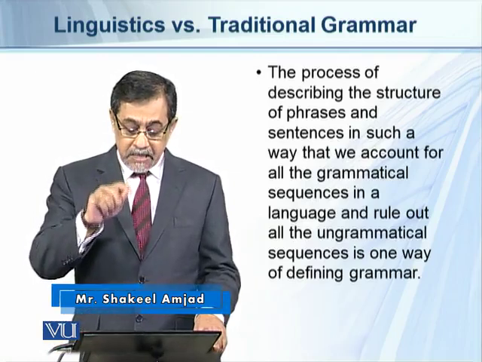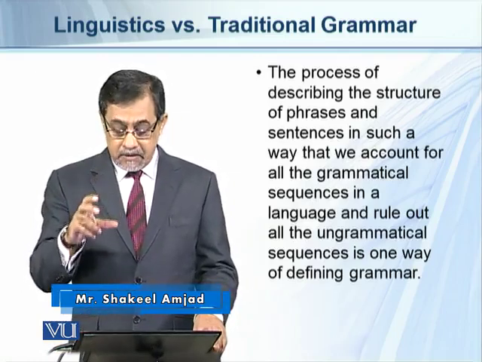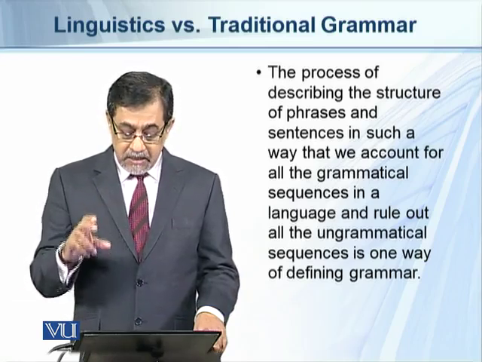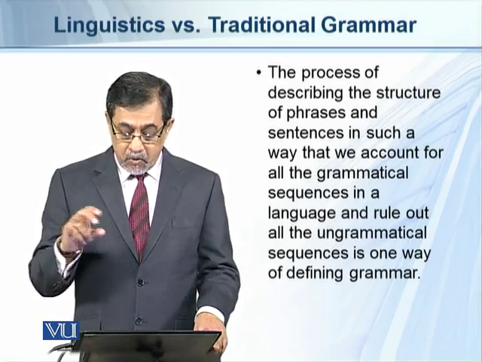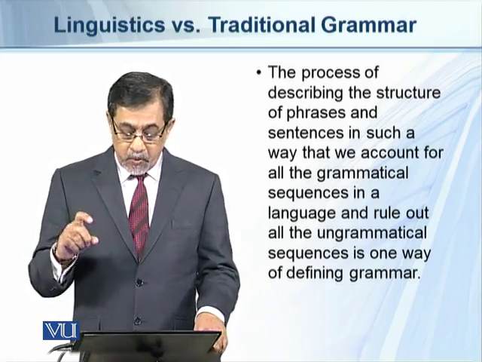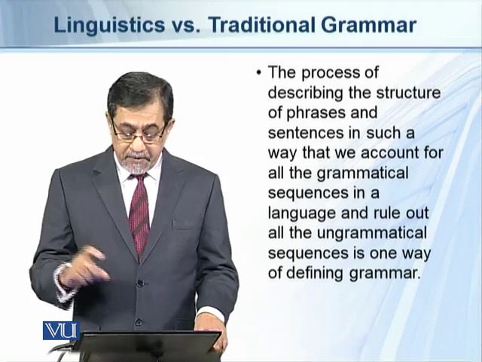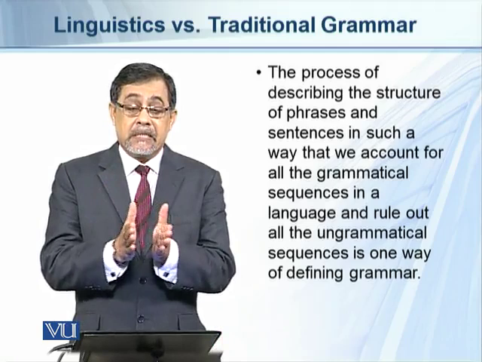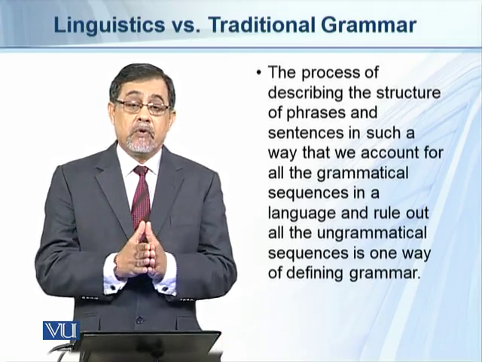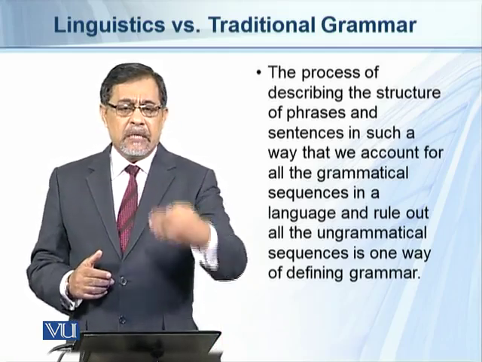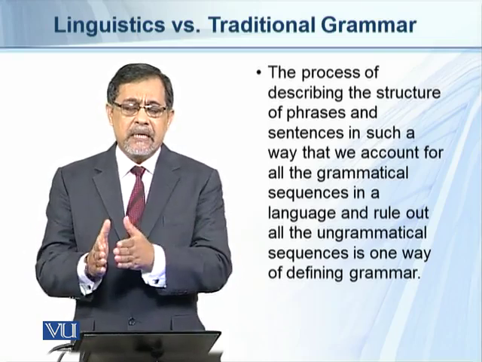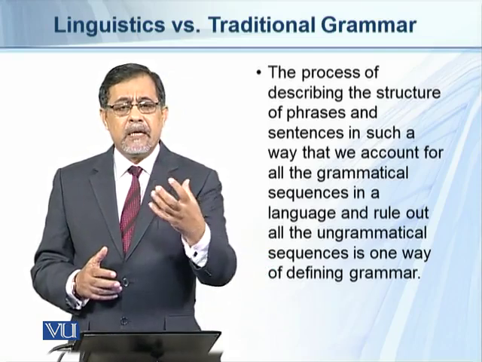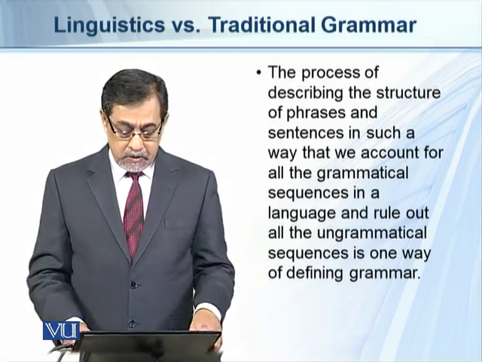So the process of describing the structure of phrases and sentences in such a way that we account for all the grammatical sequences in a language and rule out all the ungrammatical sequences is one way of defining grammar. So when we discuss the sequences of phrases or clauses, and we can tell which phrases are correct and which phrases are incorrect, this is how we can define the grammar of a language.